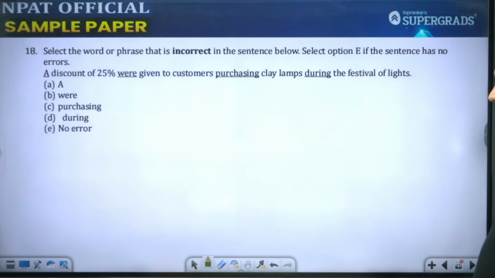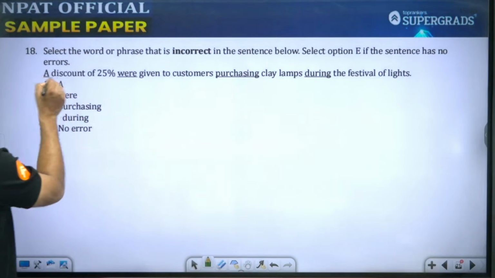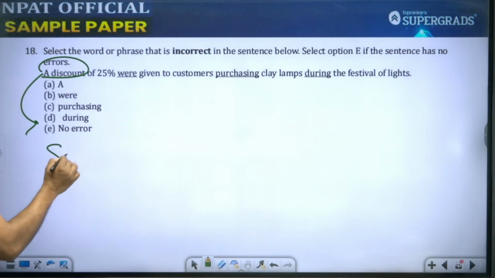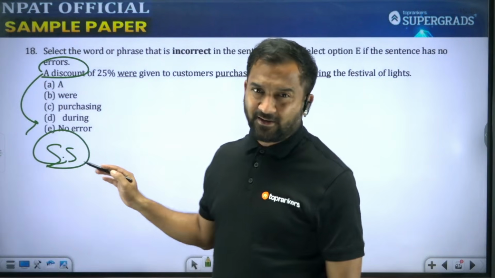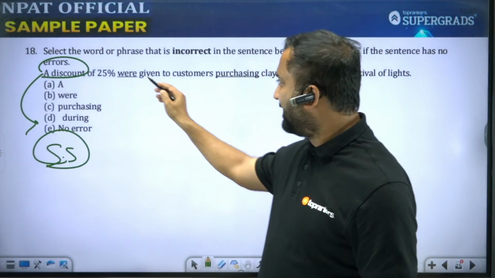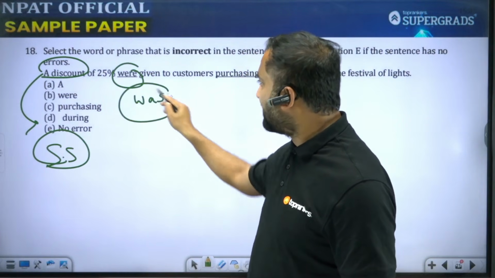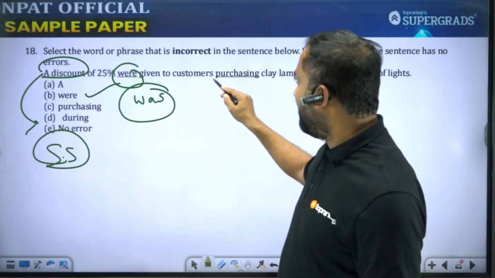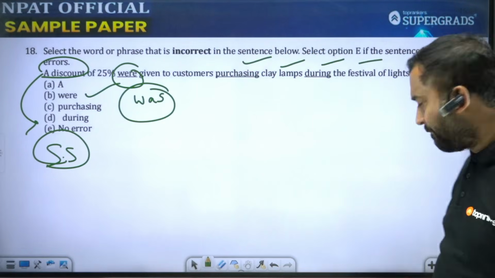In the next question, a discount of 25% were given to customers purchasing clay lamps during the festival of lights. Now in this question, students, a discount likha hua hai. So discount, it's a basic question of subject verb agreement. When we have a singular subject, it is always followed by a singular verb. So a discount of 25% was given to customers purchasing clay lamps during the festival of lights.